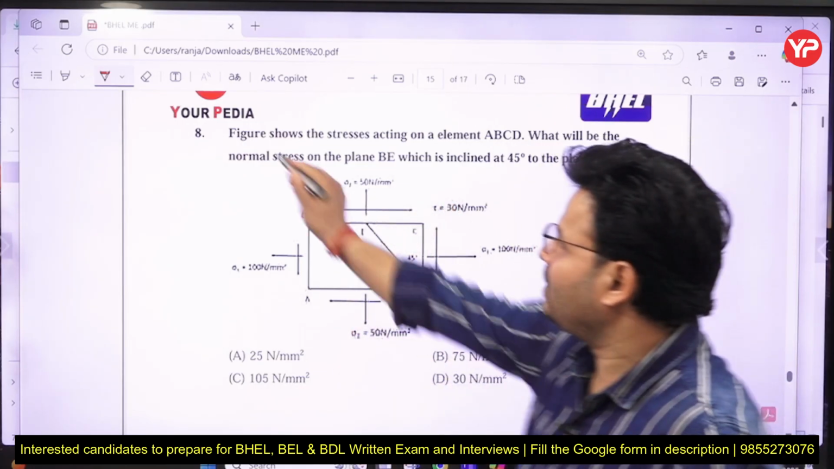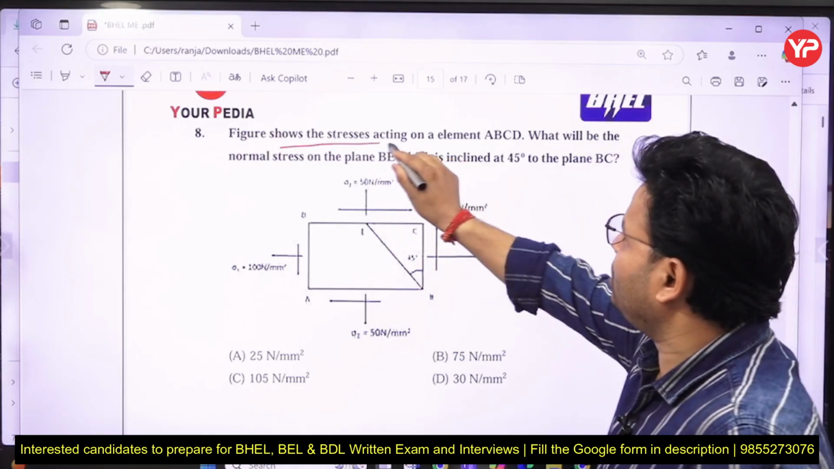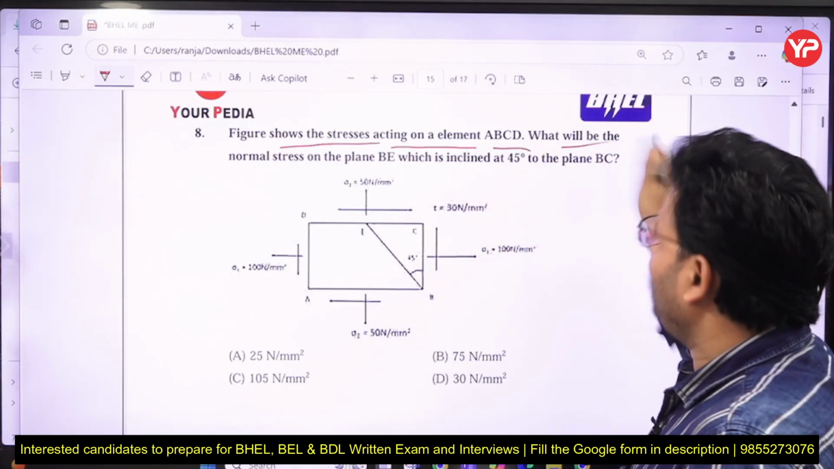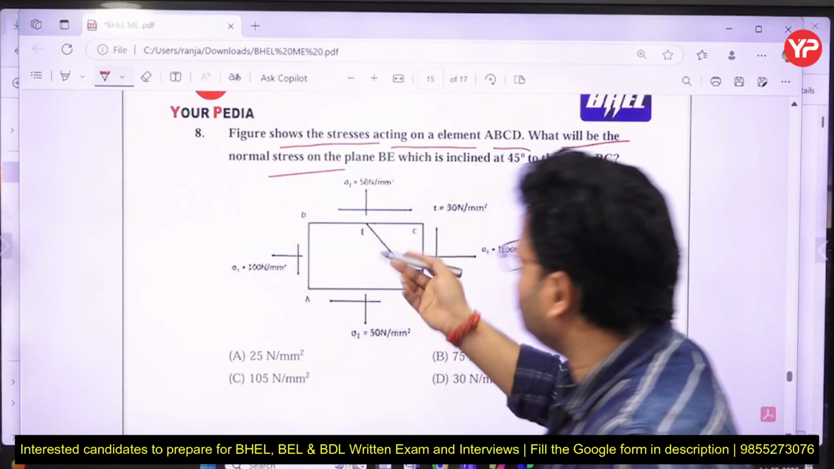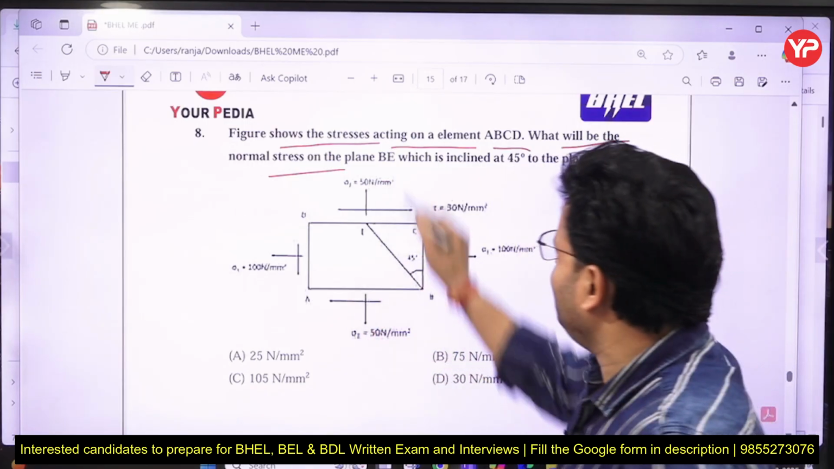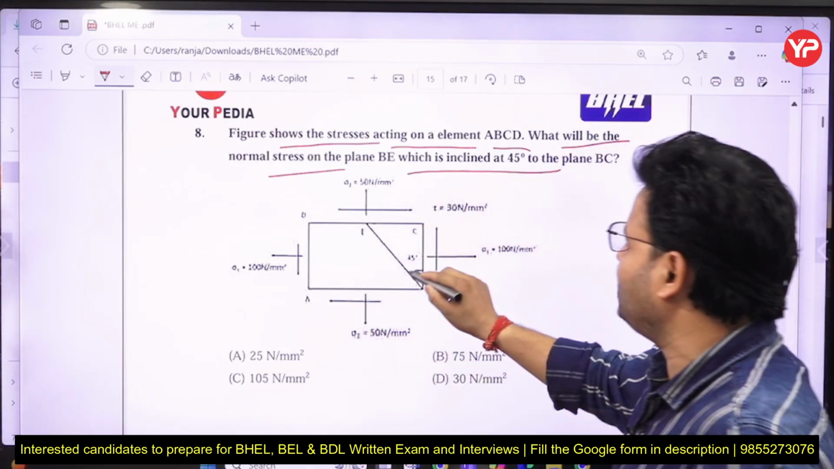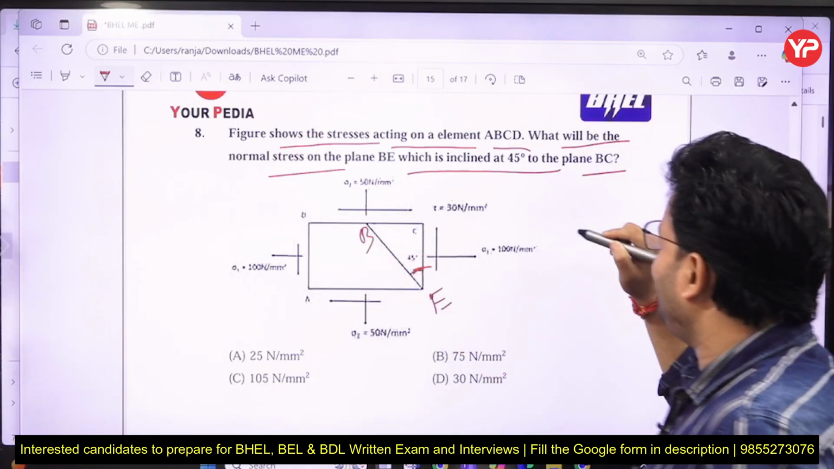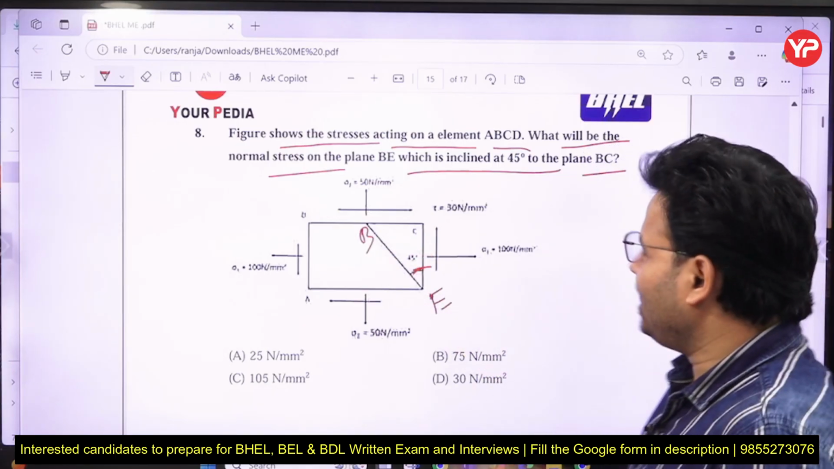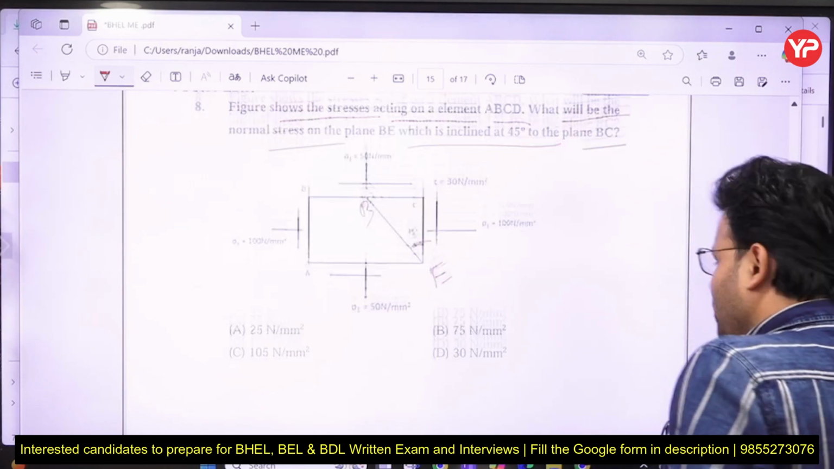Right. The question is that the figure shows the stress acting on element ABCD. What will be the normal stress on the plane BE? Is it not clearly seen here? BE is inclined at an angle of how many degrees? 45 degrees, I think, that is the BE plane to the plane BC. Okay, that is not totally clear.